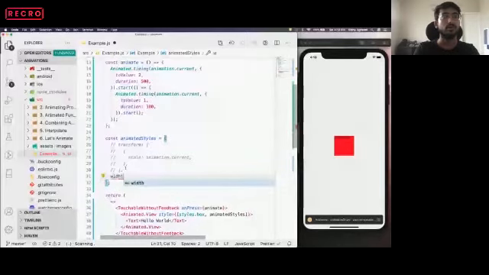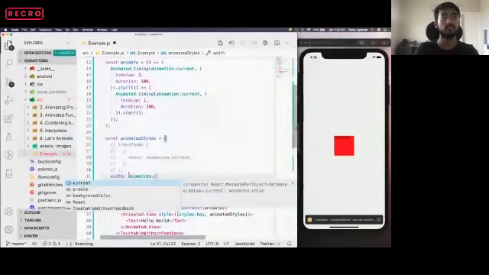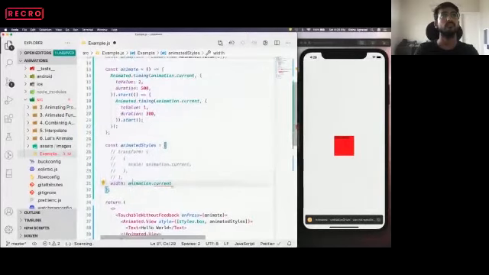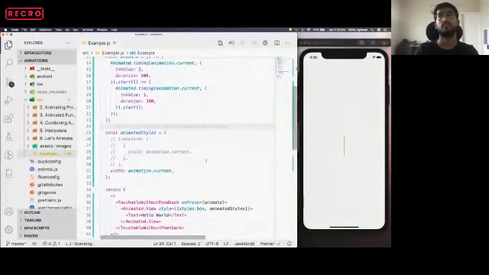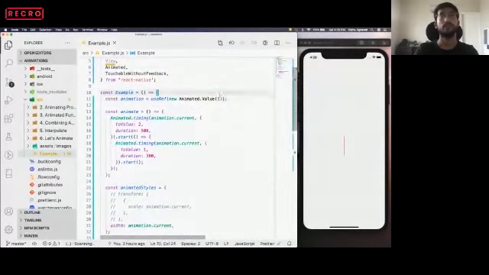Let's see if we do width on, okay, we have to make it 100.